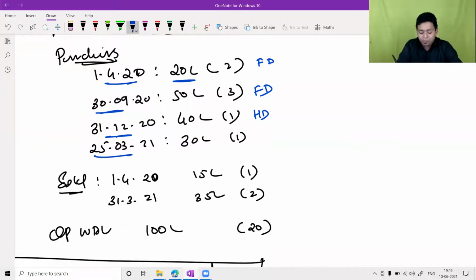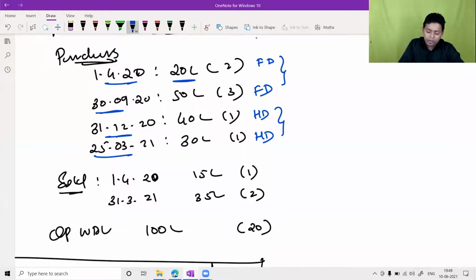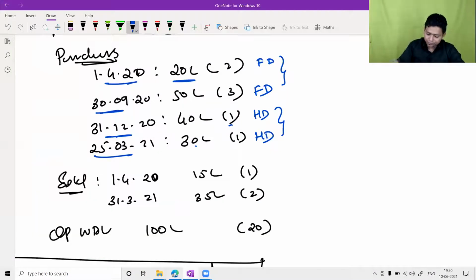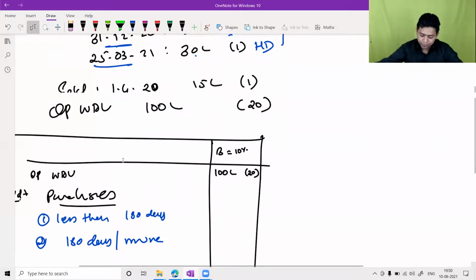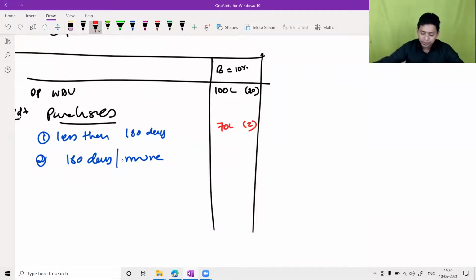Asset purchase on 25th March, full or half? Obviously, half depreciation. Okay. So these two are in the full category, these two are in the half category. So 40 plus 30 is 70, 1 plus 1 is 2 assets. So this 70 lakh I have to write here. This is very important. 70 lakh, 2 assets. Very, very important figure.